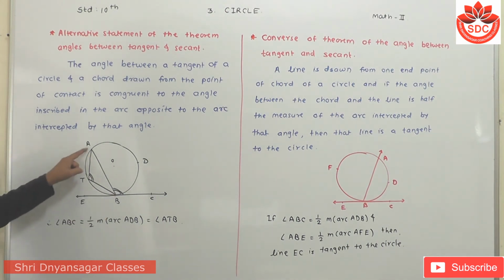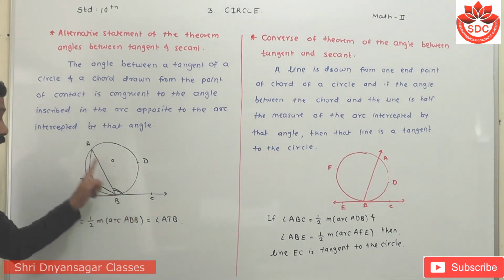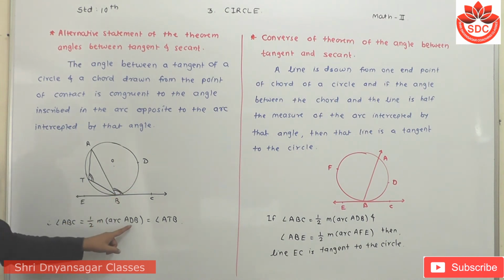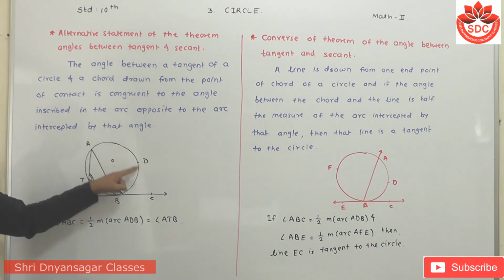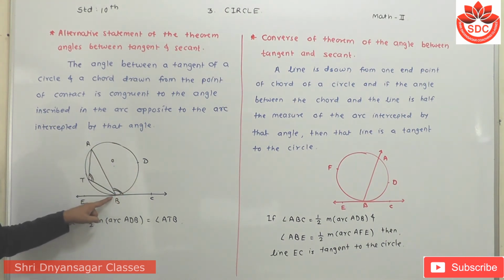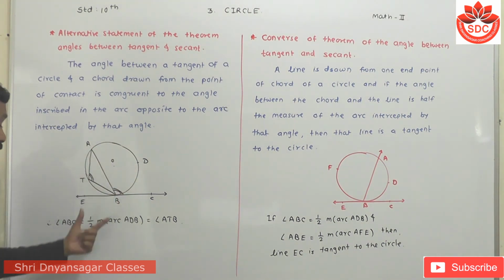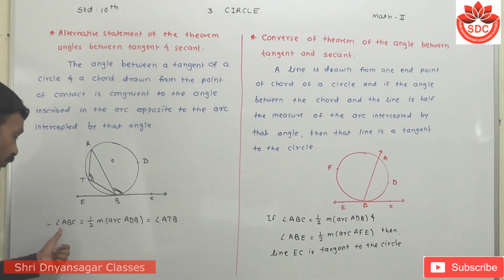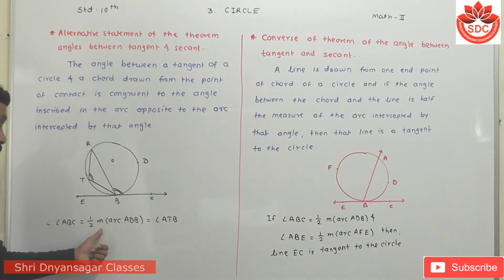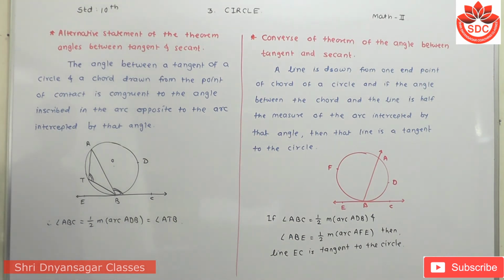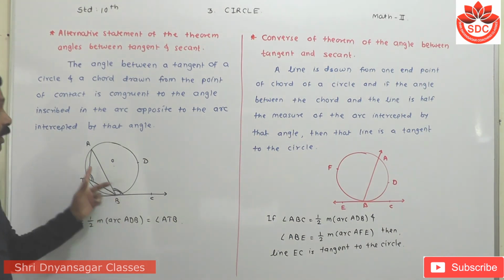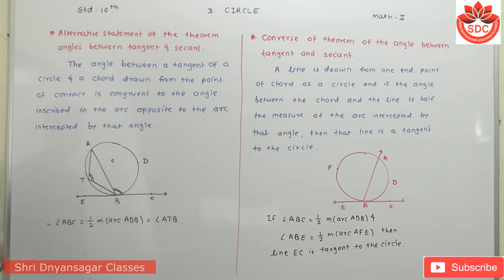Meaning angle ABC is equal to half of the measure of arc ADB, and angle ATB is also half of arc ADB. So these two angles are congruent. So angle ABC is equal to half of the measure of arc ADB, which is equal to angle ATB. We use this property to solve the examples also.